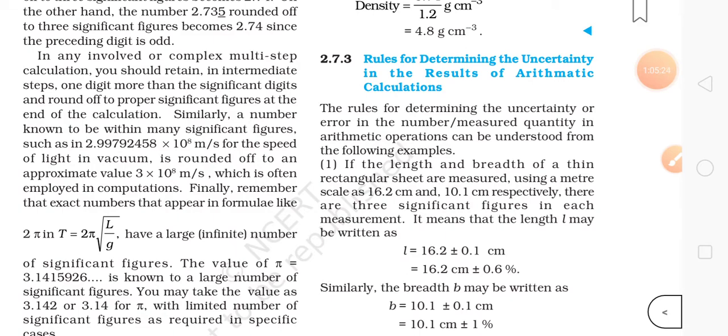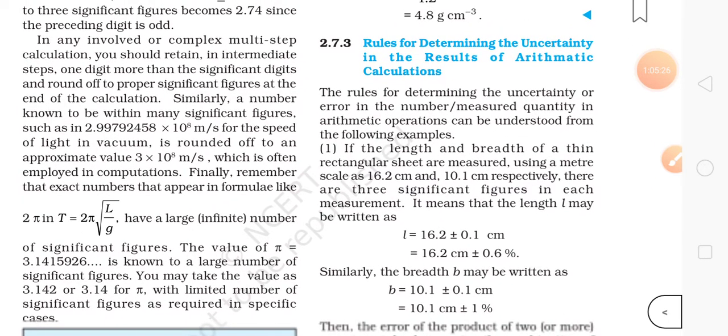So the rules, this is different from chemistry, what I taught in chemistry. For that reason I'm teaching this thing. The rules for determining the uncertainty or error in the number or measured quantity in the arithmetic operations can be understood from the following examples.